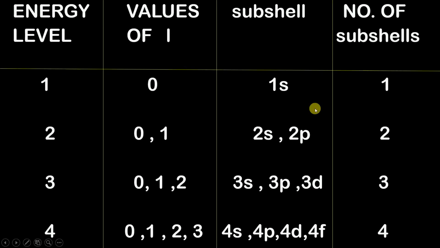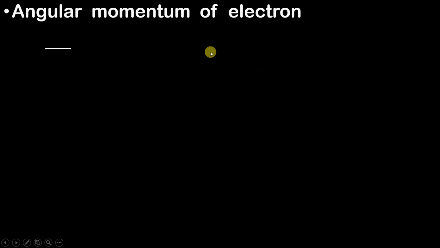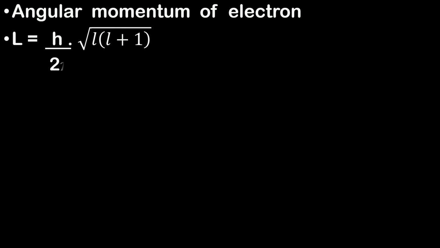Now the second use of finding the value of L is that you can find out the angular momentum of the electron which is moving around the nucleus. So if you know the value of L, you simply have to substitute the value of L in this equation and you can find out the angular momentum of that electron.